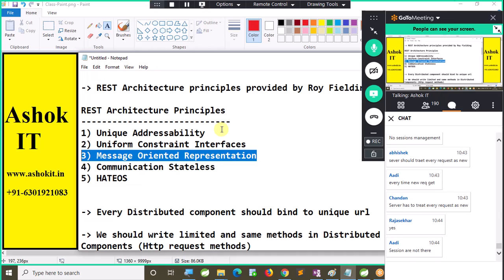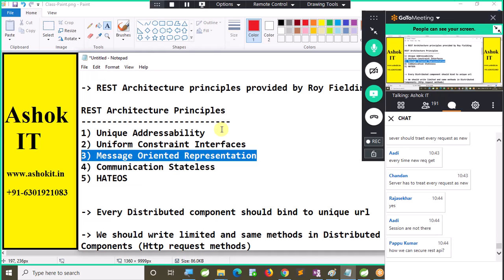You should not do that. Nobody will do that. If you are storing the data of the client in the server in the REST API, that is a bad programming practice. Every request should be considered as a fresh request or a first request only. Nobody will store client data at the server when it comes to RESTful services or web services. No session concept. No need to store the data. That is the requirement. That is the standard we need to follow.